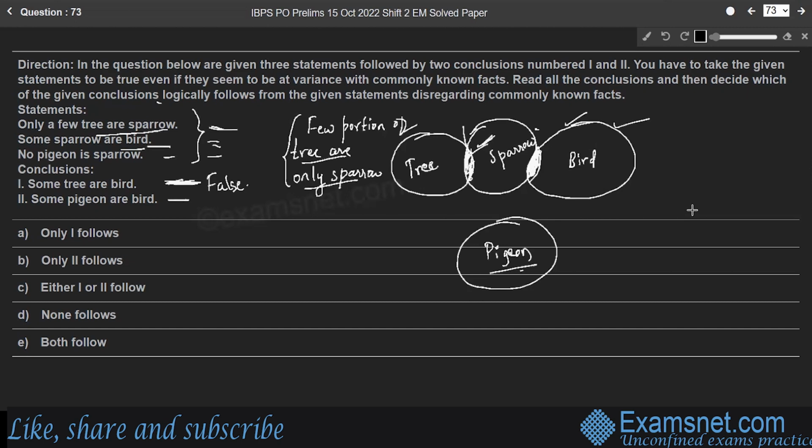And the second one, some pigeon are bird. Look at pigeon and bird. No, there is no direct relation between pigeon and bird according to the given statements. Therefore, it is a false conclusion because no relation between pigeon and bird is given. So both the conclusions are false. Therefore, none follows. Option D is the right answer.